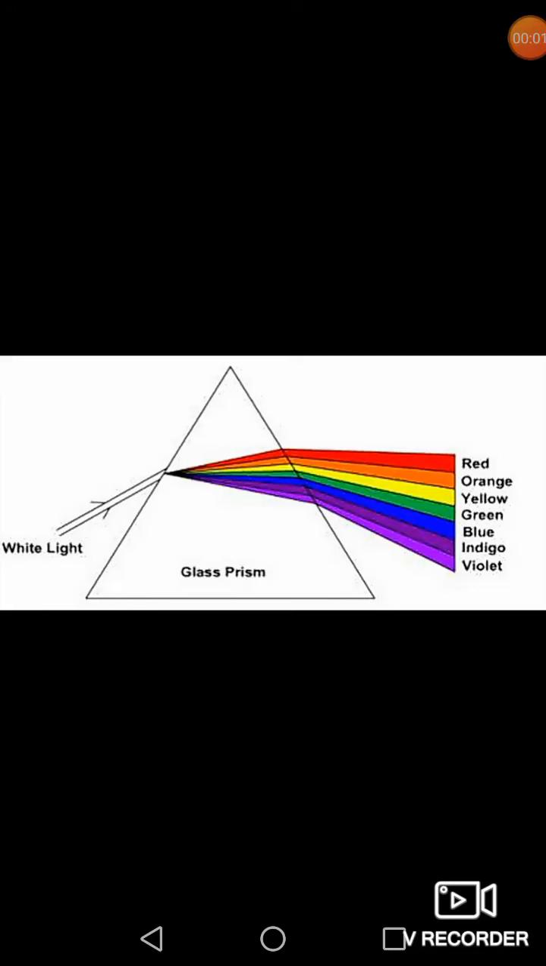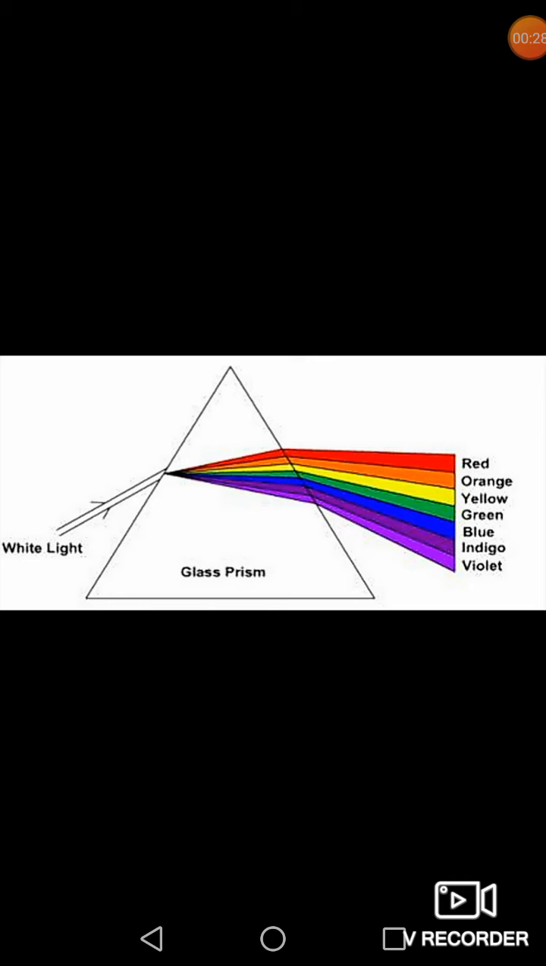Dear students, today we will study about dispersion of light, that is splitting of white light and Newton's disk. In the 17th century, Sir Isaac Newton first observed that a thin beam of light after passing through a prism forms a band of 7 colors that include red, orange, yellow, green, blue, indigo and violet.